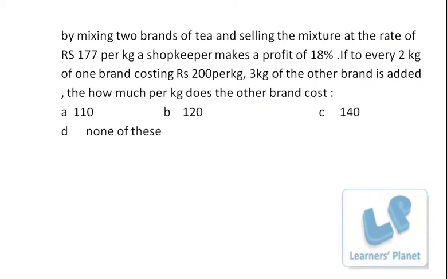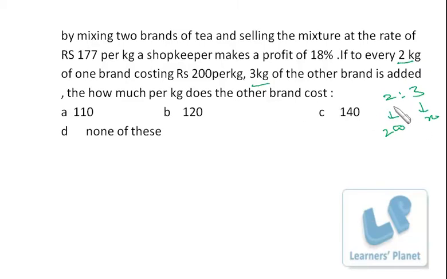Now by mixing 2 brands of tea and selling the mixture at the rate of 177 per kilogram, a shopkeeper makes a profit of 18% if for every 2 kilogram of one brand costing 200 per kilogram, 3 kilogram of the other brand is added. That means precisely in the ratio 2:3 these two brands are being mixed. Its price is 200 and the other price is X that we have to find out. How much per kilogram does the other brand cost?